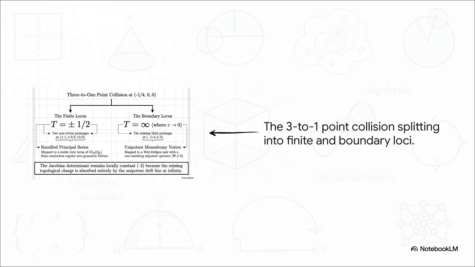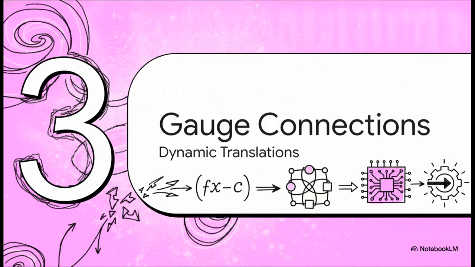And this perfectly illustrates the fallout of that collision. When the degree of our polynomial drops, those 3 pre-images don't just symmetrically vanish, they actually split. 2 of them stay bounded locally, forming our finite locus, where the Swan conductors register 0 geometric friction, but what about that missing third root? It literally escapes. It shoots off along a unipotent drift line straight to the boundary at infinity, acting as a singular unipotent monodromy defect.